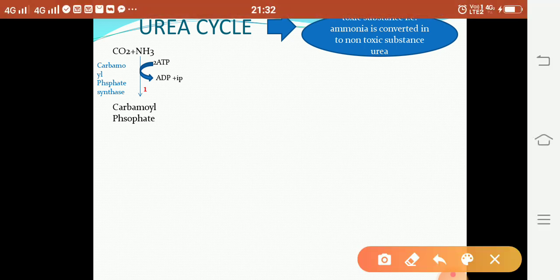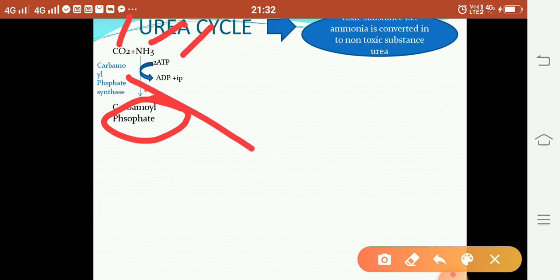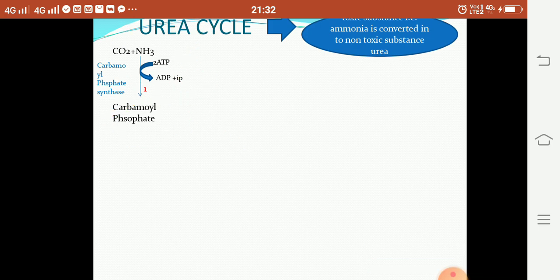In the first step, what happens? One molecule of carbon dioxide, one molecule of ammonia, and one molecule of ATP condense with each other to form carbamyl phosphate. This reaction is catalyzed by the enzyme carbamyl phosphate synthetase, and inorganic phosphate is removed during this reaction. This is the first step, formation of carbamyl phosphate.